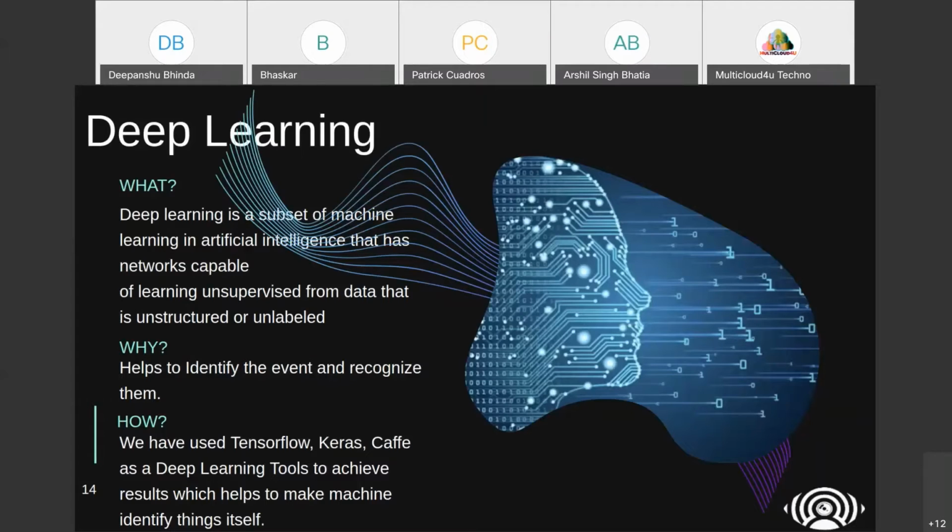Most of you have heard about data science and statistics and so on, but how to use it, like how it helps to identify a chair or person and so on. So using deep learning we can handle such scenarios easily.